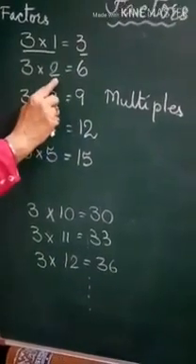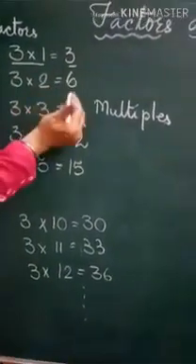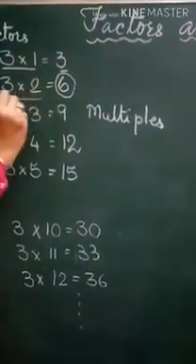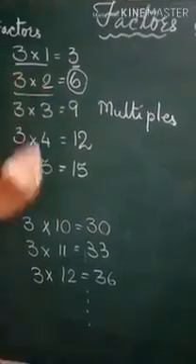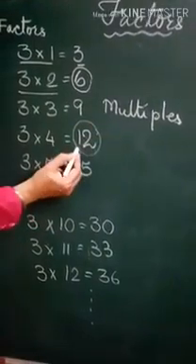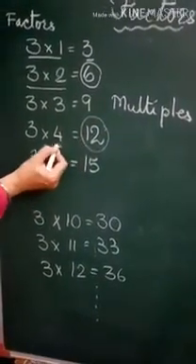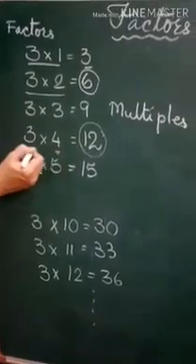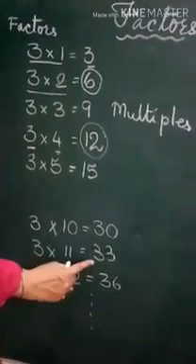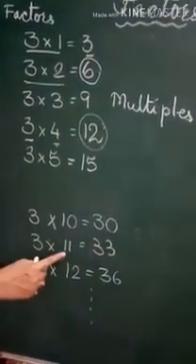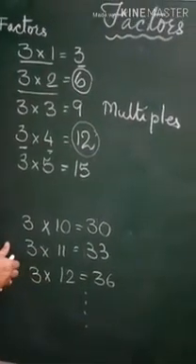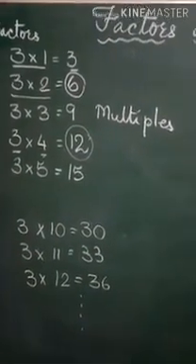Like this one, 6. 6 is a multiple of 2 and 3. Means, let's see here, 6 is the multiple and 3 and 2 are its factors. Similarly, let's see this one, 12. 12 is the multiple and what are the factors of 12? 3 and 4 are the factors of 12. If we see 33, then 33 is the multiple and 3 and 11 are its factors. Now how to find factors and multiples, we'll see in this chapter.